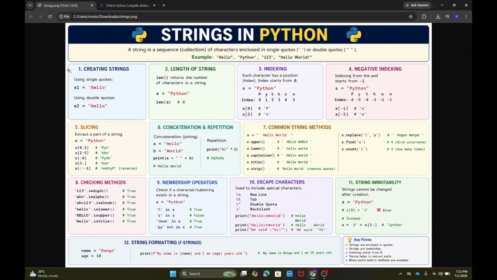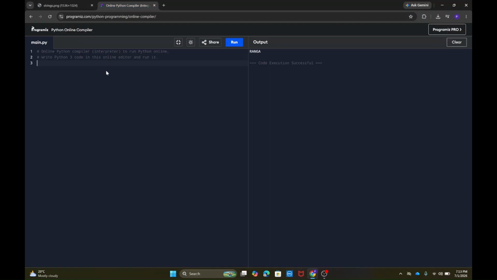Now we have covered this, we have created strings, we also discussed how to find the length of the string, indexing, negative indexing, slicing. Now let's talk about concatenation and repetition. So what is this? Let's say first name. You know how to create variables. I have covered this in the previous video. If you did not watch the previous video, please go back to the previous video and watch it and come back. And yeah, if I say Ranga and the last name